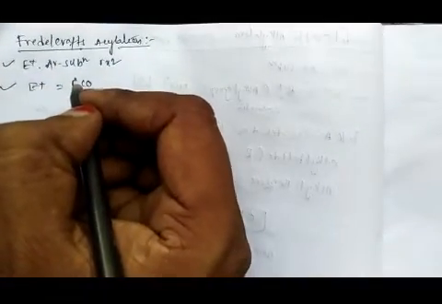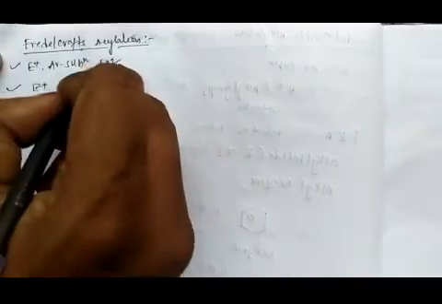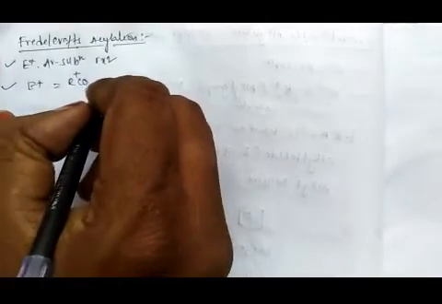So Friedel-Crafts acylation is an electrophilic aromatic substitution reaction. That is the first point. In this, the electrophile is RCO plus.